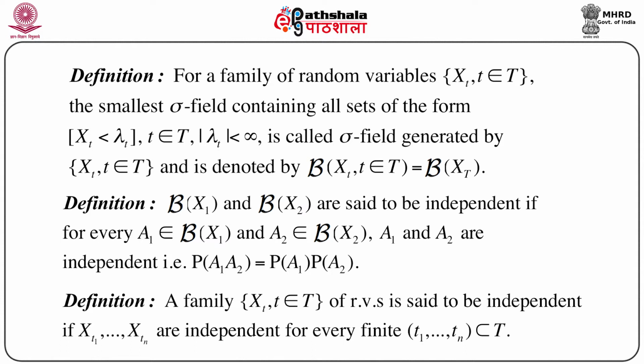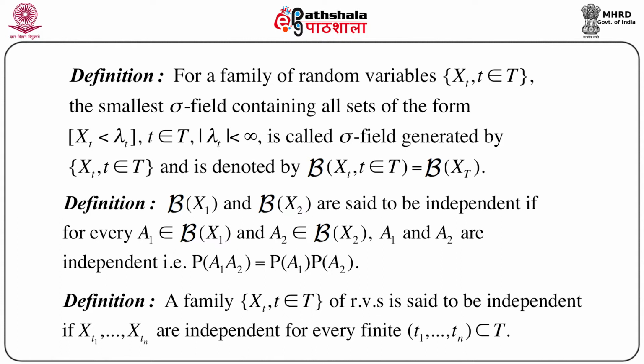t belongs to capital T, and this is also denoted by script B. So I denote script B of Xt, t belongs to capital T, as script B of capital X suffix capital T. This is just for the sake of simplicity in writing. So basically the idea comes from the previous definition. The only thing is that here we are defining this smallest sigma field by a family of random variables, which is denoted by Xt.